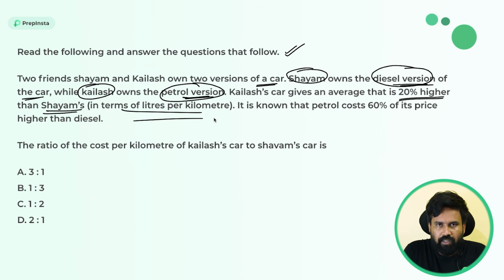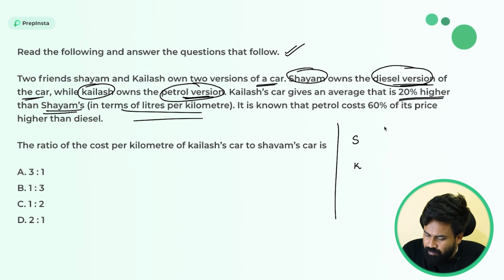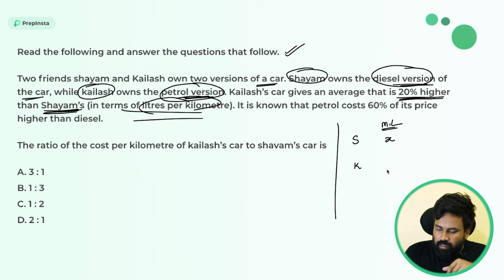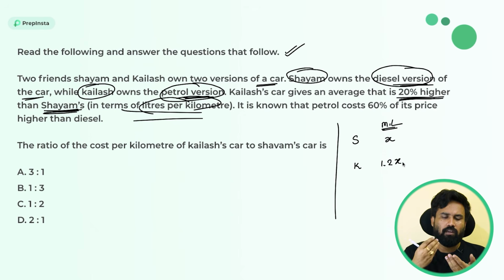It's simply like mileage, right? So let's simply do a table that Siam is here and Kailash is here, and I'm writing here, for example, in terms of liters per kilometer. So it's a mileage, which is nothing but 20% higher than Siam's car. So if Siam's car is giving a mileage of x kilometers per liter, then Kailash's vehicle is getting 1.2x, right? Which is nothing but 20% higher means extra.